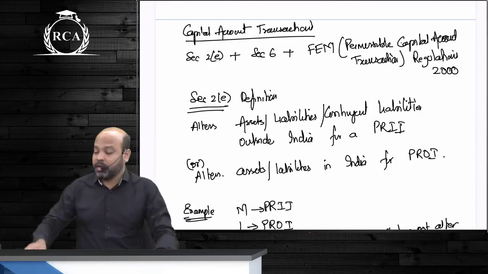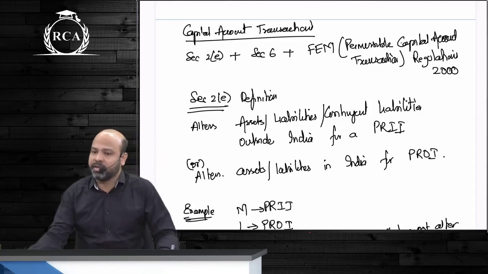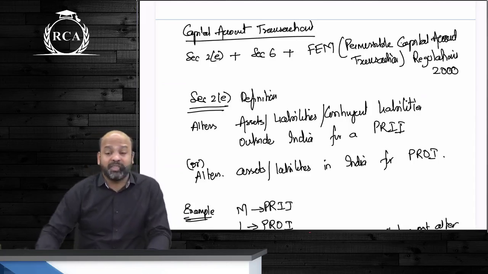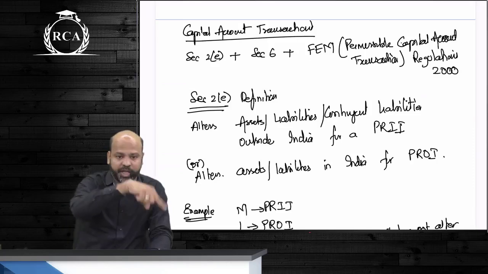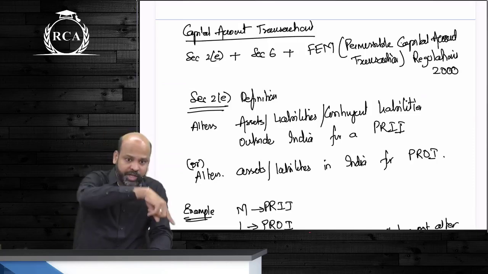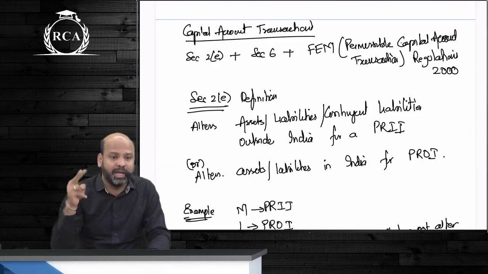Section 2E. The definition of capital account transaction is very simple, guys. For a person resident in India, it should alter an asset, liability or contingent liability outside India. For a person resident outside India, it should alter an asset or liability in India.